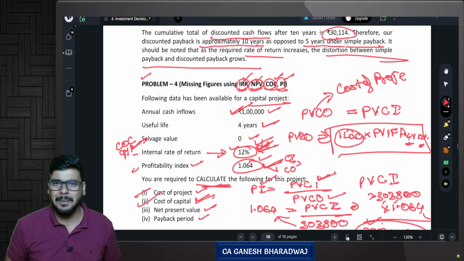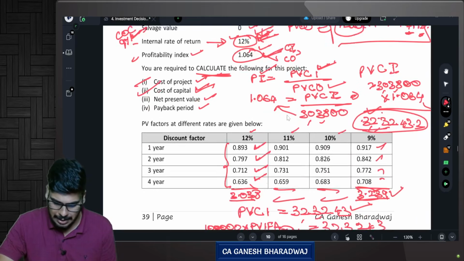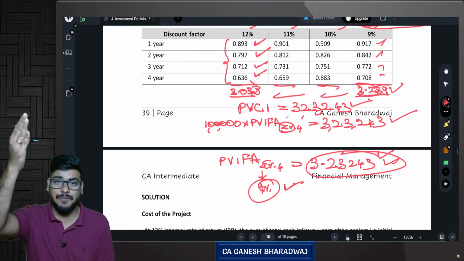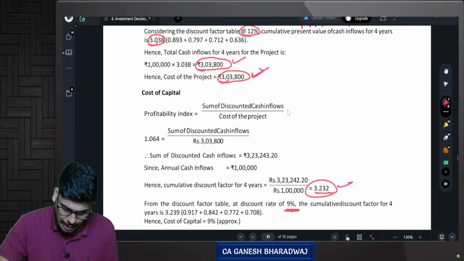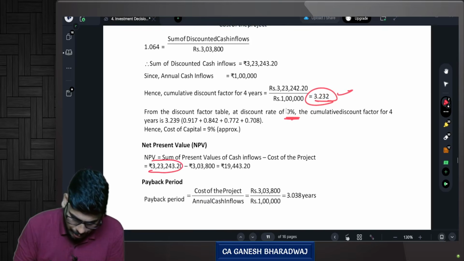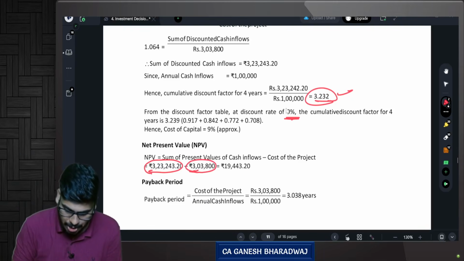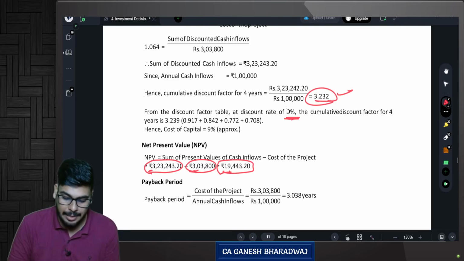Then net present value, very simple. Present value of cash inflow minus present value of cash outflow. We just calculated the present value of cash inflow using the weighted average cost of capital. So 3,23,243, correct? 3,23,243.2 minus 3,03,800, the present value of cash outflows, the cost of the project. So it's going to be how much? Positive. NPV showing positive 19,443.